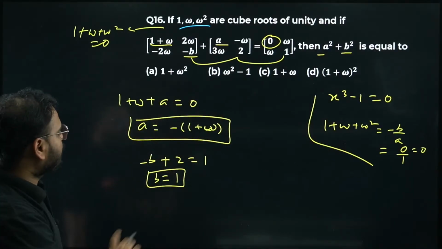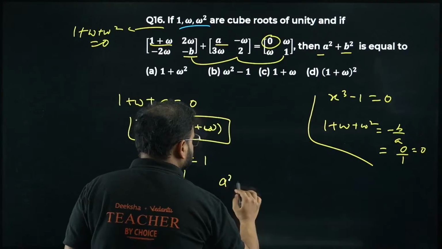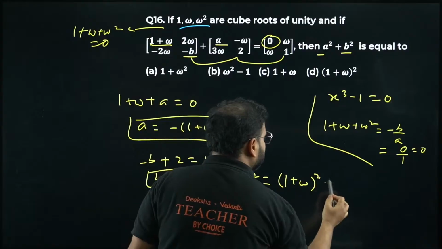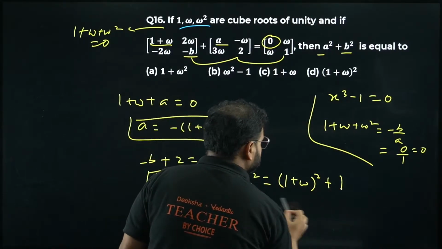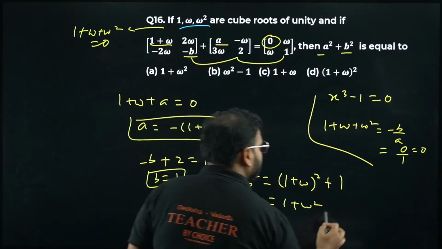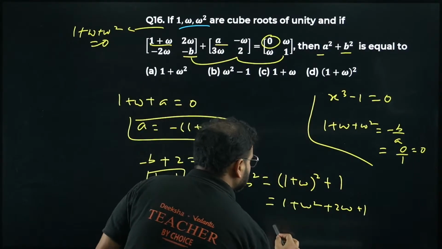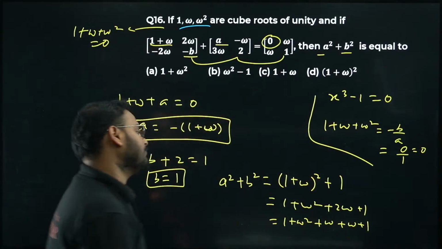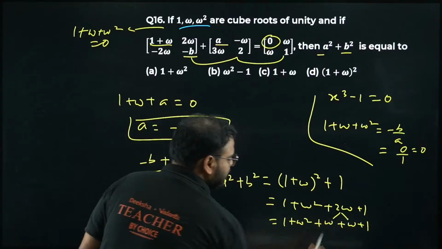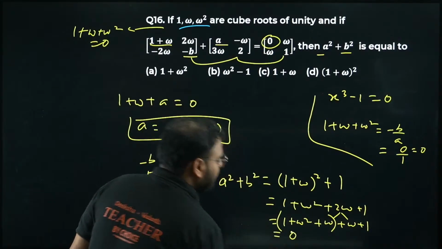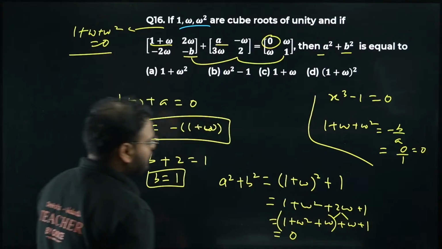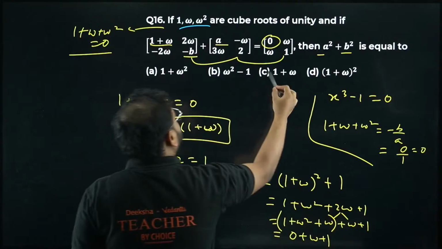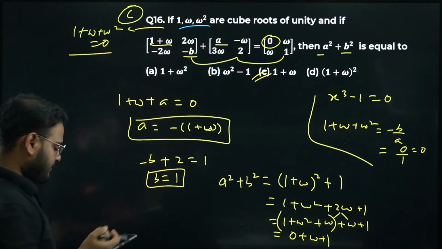Comparing the matrix of 2 cross 2 order. So I want the value of a square plus b square. What is a square? Square of this thing. So I'll have 1 plus omega square plus, what is b square? Square of 1, so plus 1. I get this as 1 plus omega square plus 2 omega plus 1. I'm going to break this as 1 plus omega square plus omega, plus omega plus 1, writing 2 omega as omega plus omega. Please check. This will become 0, the property of cube root of unity. What I have is this result as omega plus 1. Omega plus 1 means option C is correct. Please check.